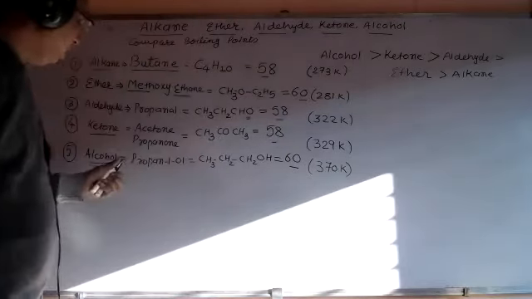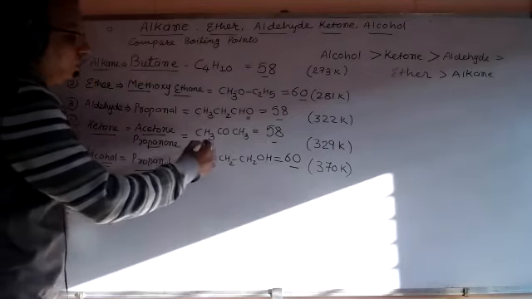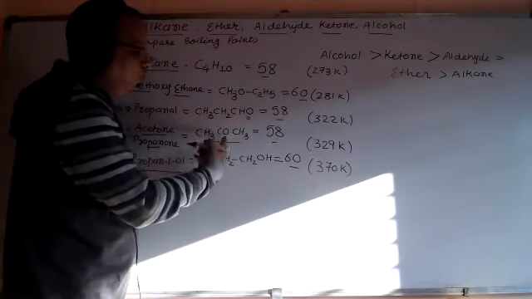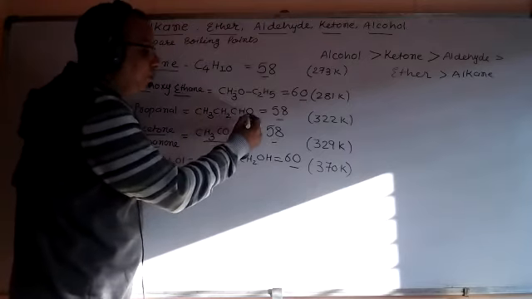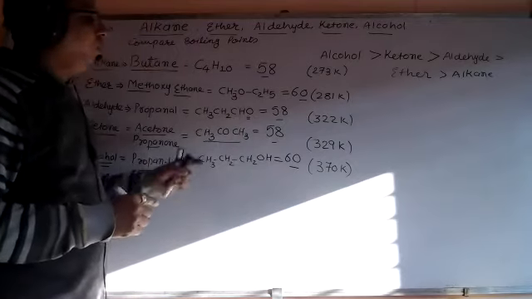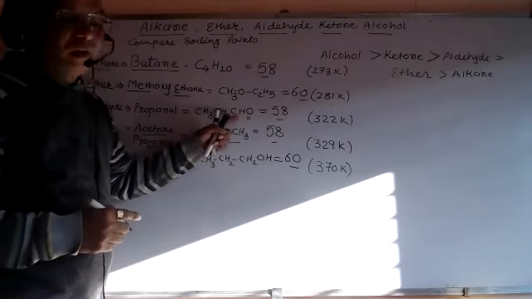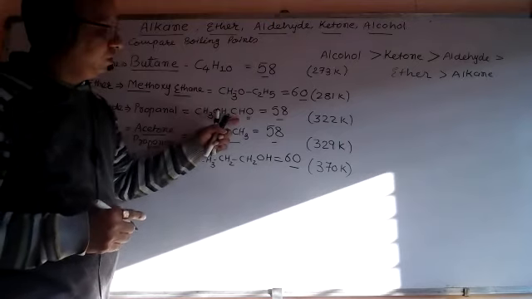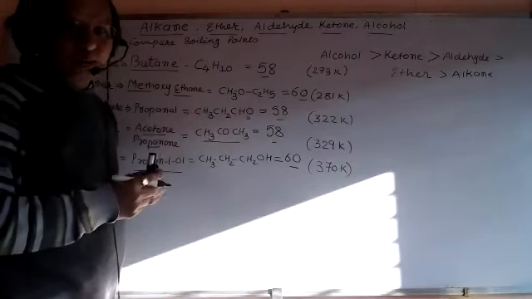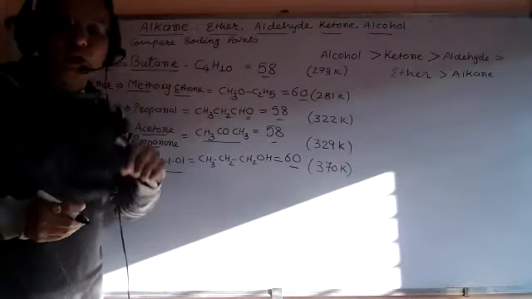Okay. One more last thing, friends. In alcohol and in ketone, you can see partial positive and negative charges are present, polarity is present. In alcohol, carbon, oxygen, and hydrogen, three atoms are there. In ether, compared to ketone, they are a little less polar because on one side carbon and hydrogen are present, and here on one side oxygen and both sides two more carbons are present. In ether, friends, oxygen and hydrogen are not attached.